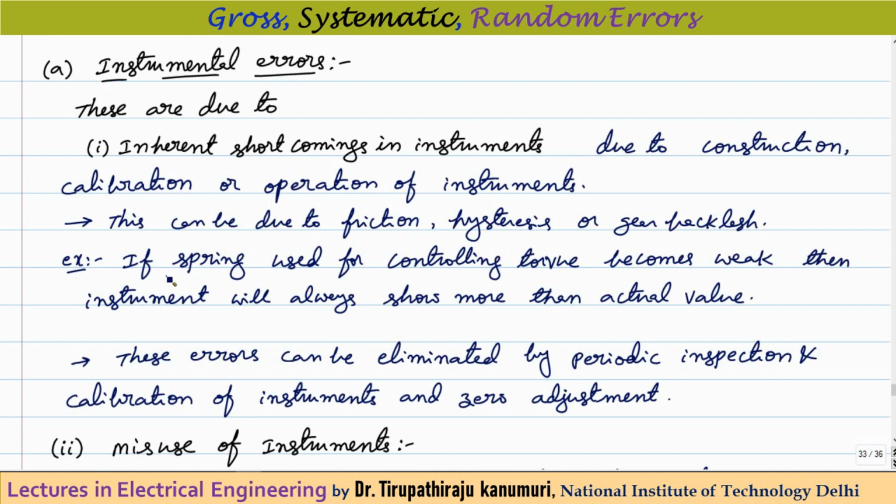Let us take one example to understand more clearly. If I am taking the spring, because in any instrument like moving iron or moving coil type instruments, generally a spring is provided to provide the required controlling torque.